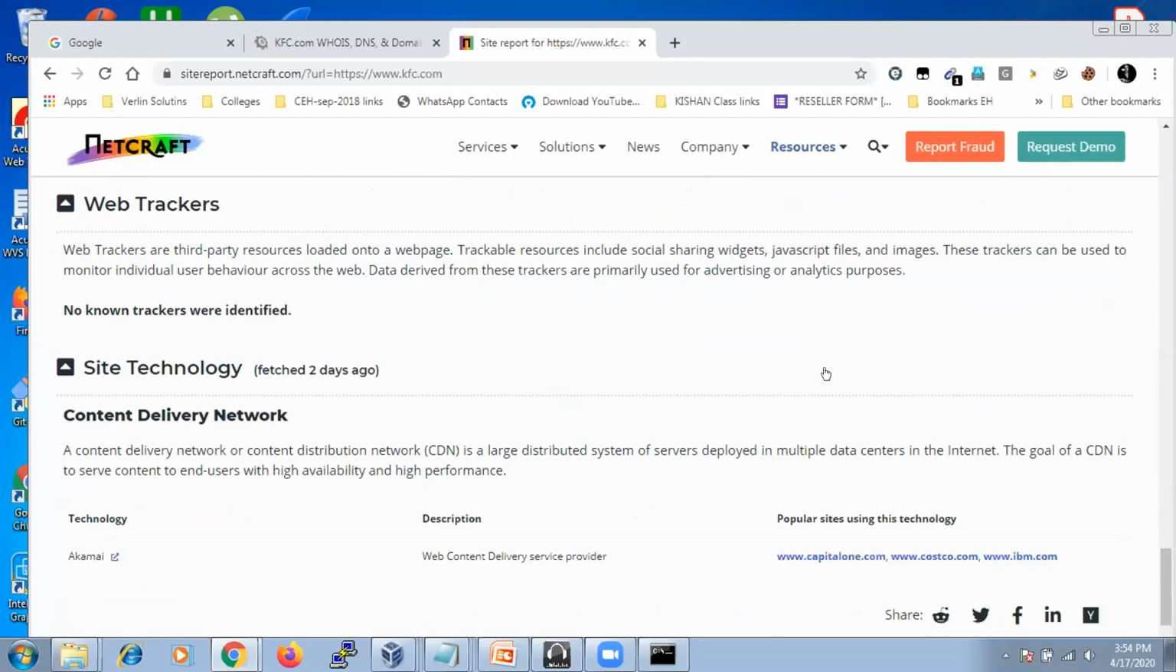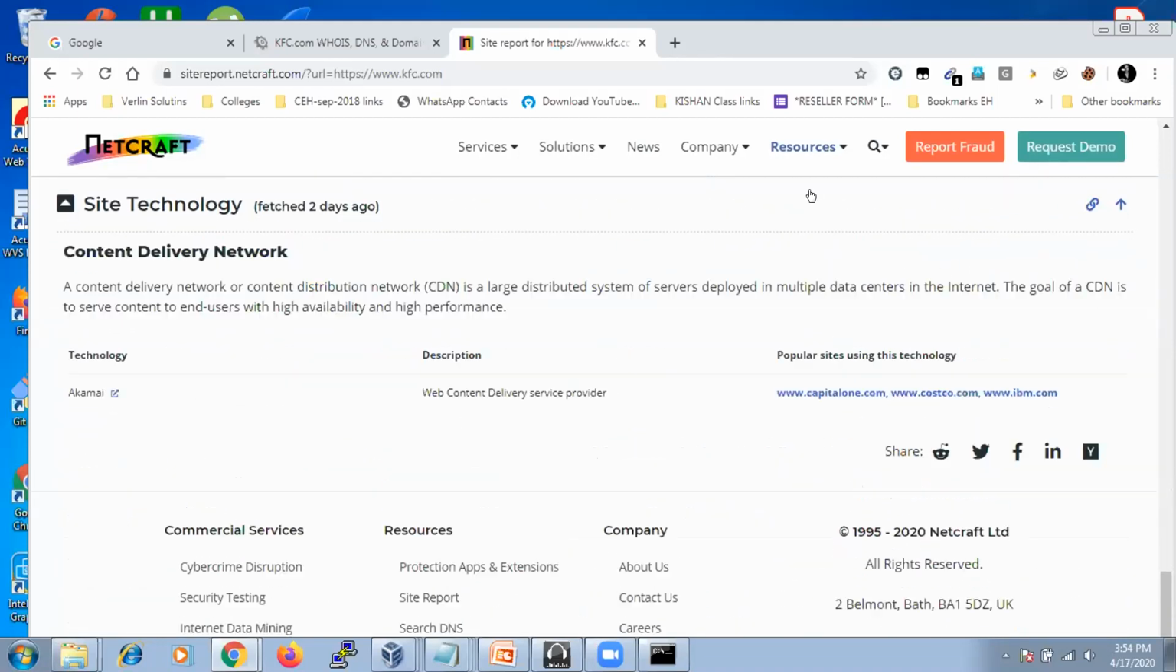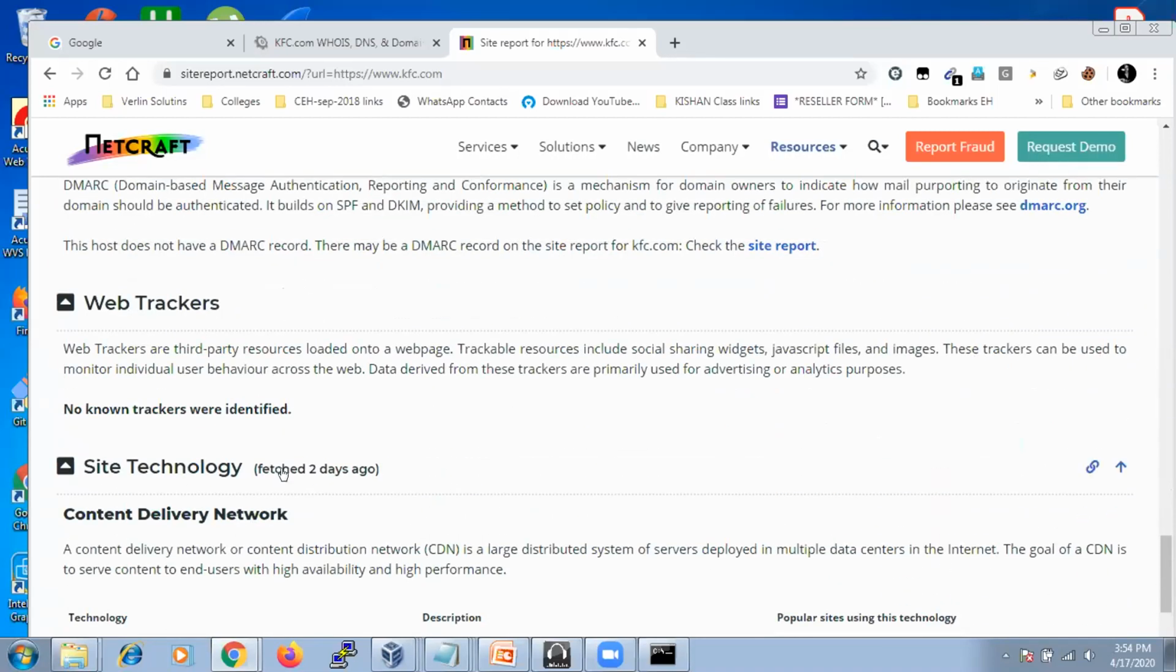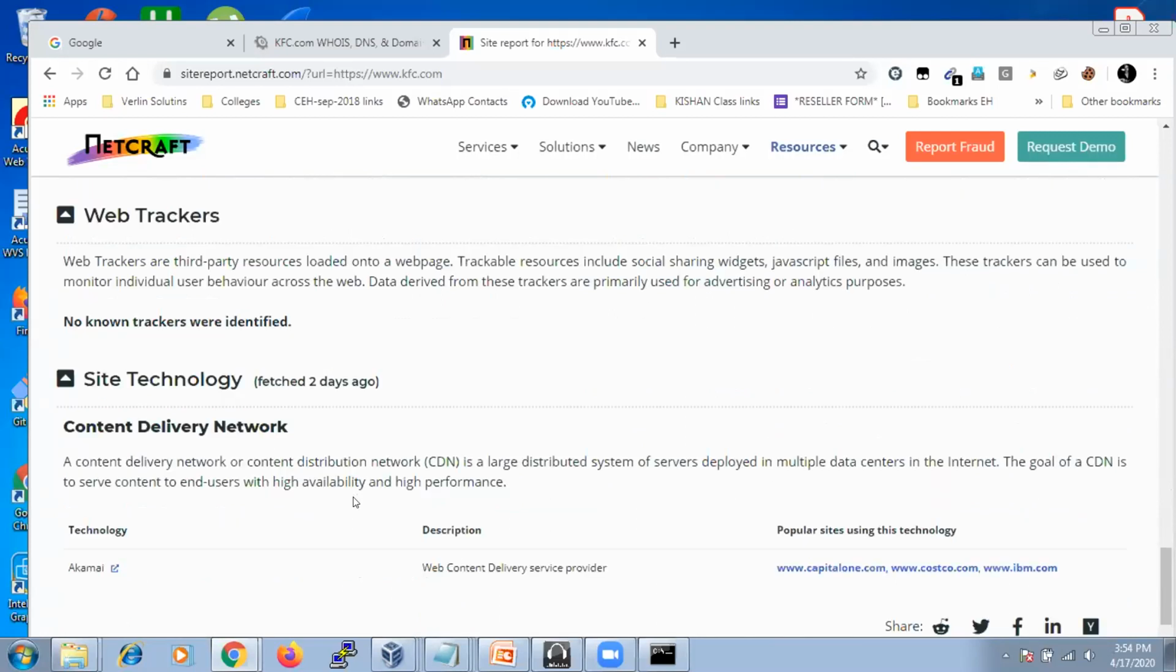When you go down, you see the site technology, which type of technology they have used and everything. It was fetched 2 days ago, meaning it fetches only 2 days back. This is the information we are going to get. Even if you go for any website, you can get information about PHP, HTML, and which technology they have used. Everything is displayed on this Netcraft website. Once you're done with this, we'll go to some other tools.